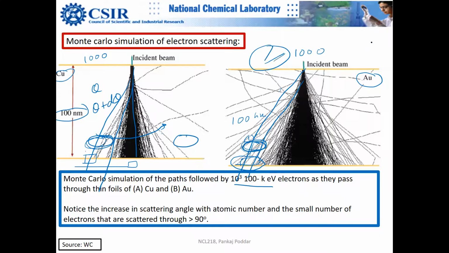So for example, you distribute cashews in a cake, and you cut one slice between theta and theta plus d theta, and you ask what is the probability that you will find one cashew nut in this small slice. You can say that this is the probability, but here actually it is the scattering cross section. If I publish this number and somebody looks at it, they know that the differential scattering cross section for copper from this angle to this angle is this value.